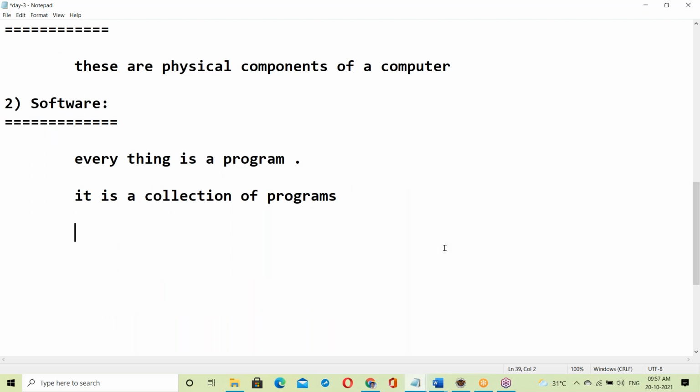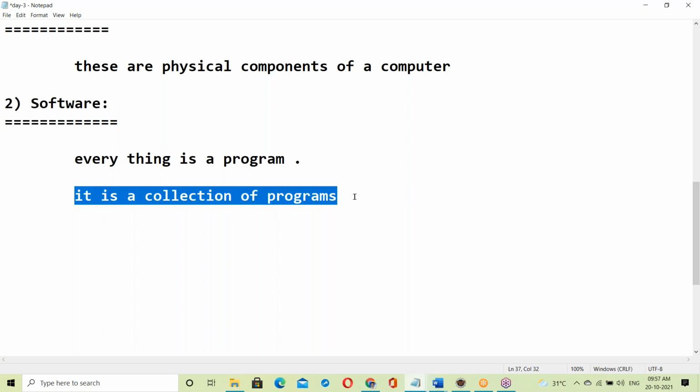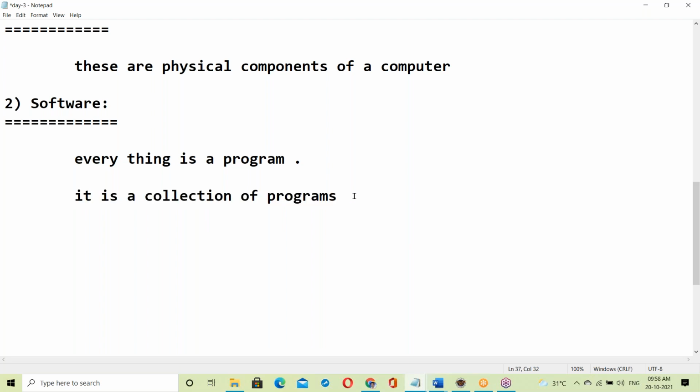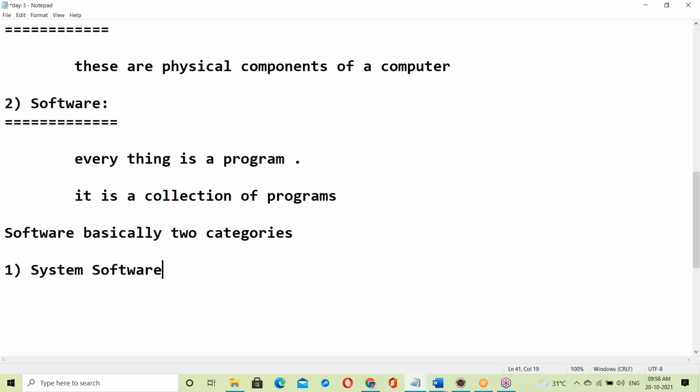All are programs like C, C++, Java, something like this. Software is a collection of programs. Software is basically two categories. The first one is system software, and the next one is application software.